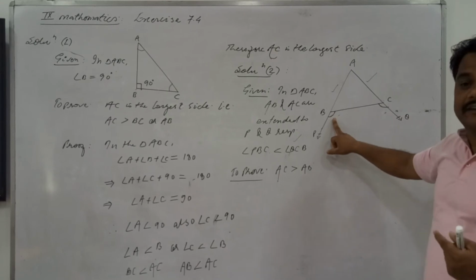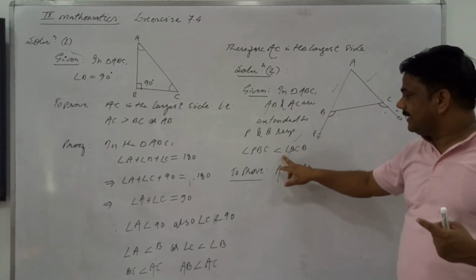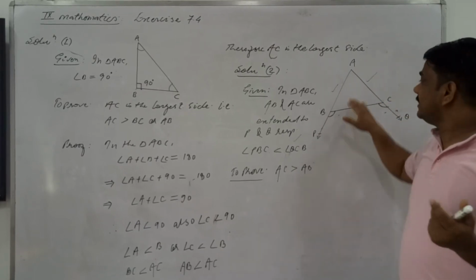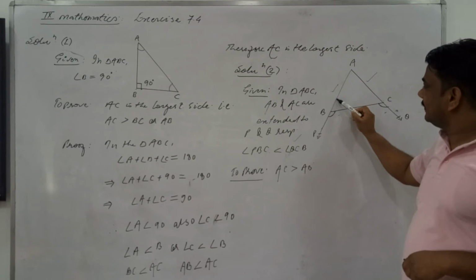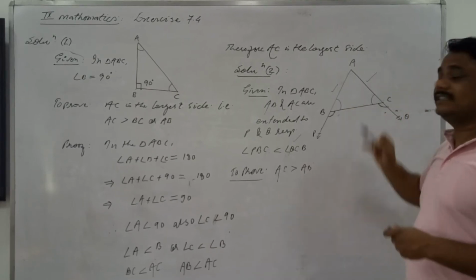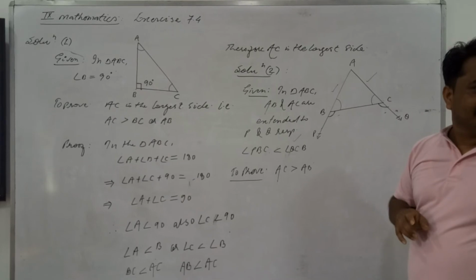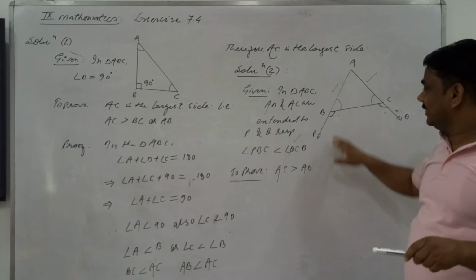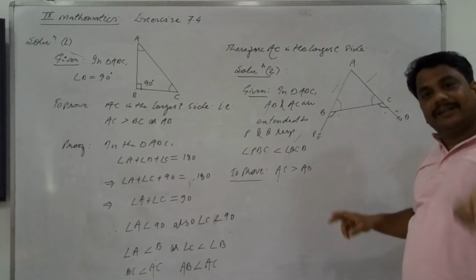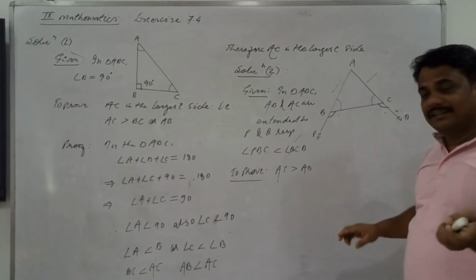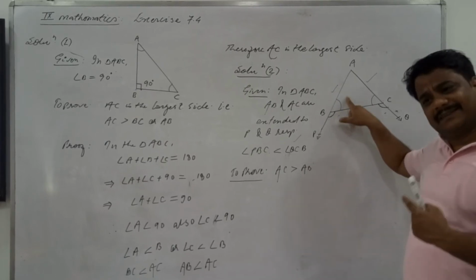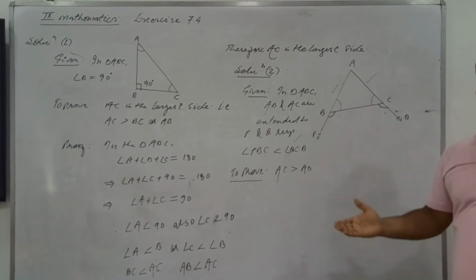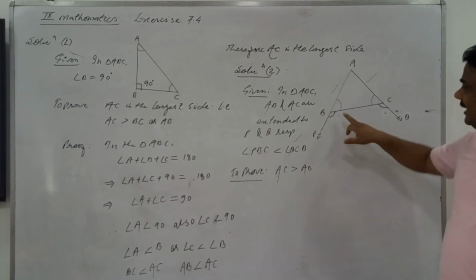Listen here, exterior angle information is given and it is asking about the sides AC and AB. AC and AB are the sides of the triangle. Obviously, these sides can connect with the interior angles, but you have been given information with the exterior angle. So you need to think: can this exterior angle be connected with the interior angle? Yes, sir. It is a linear pair, 180.